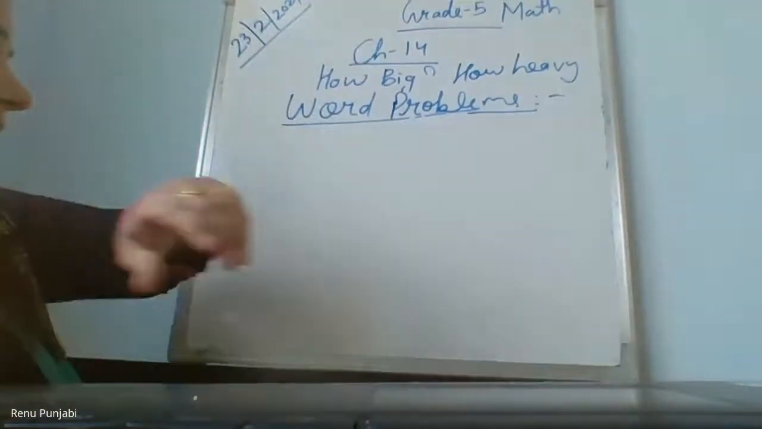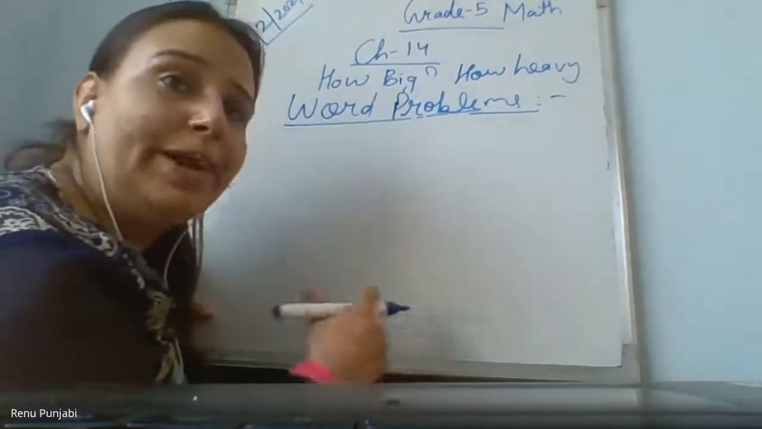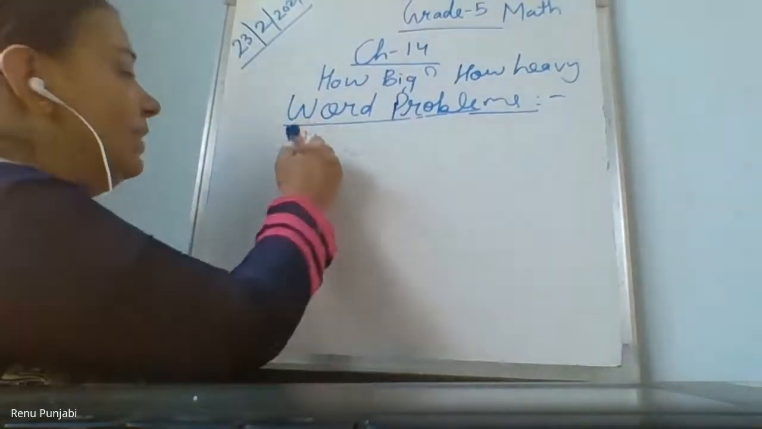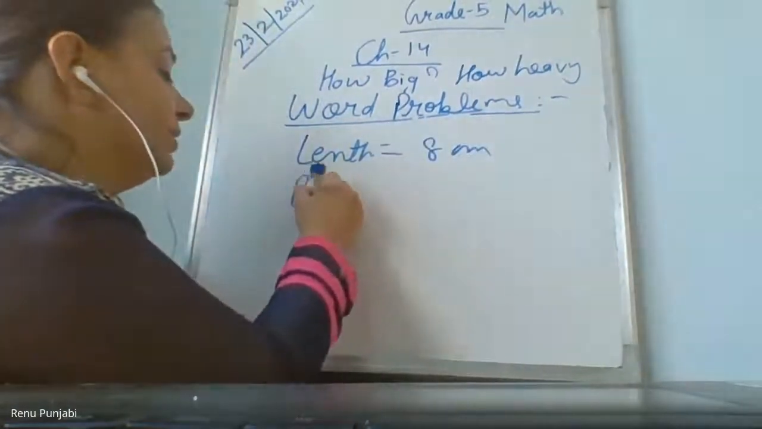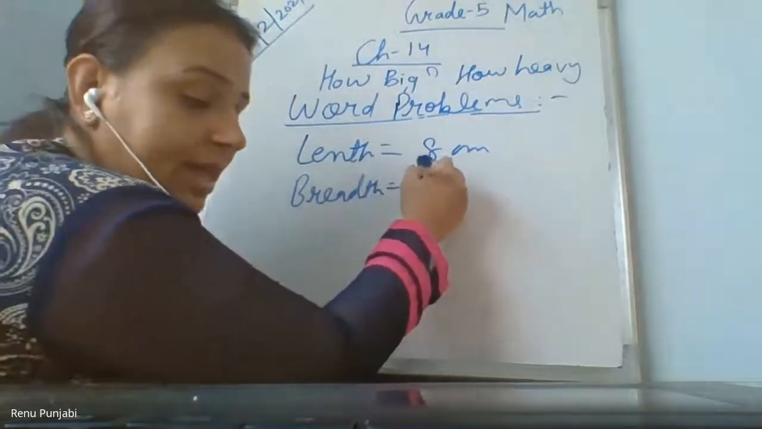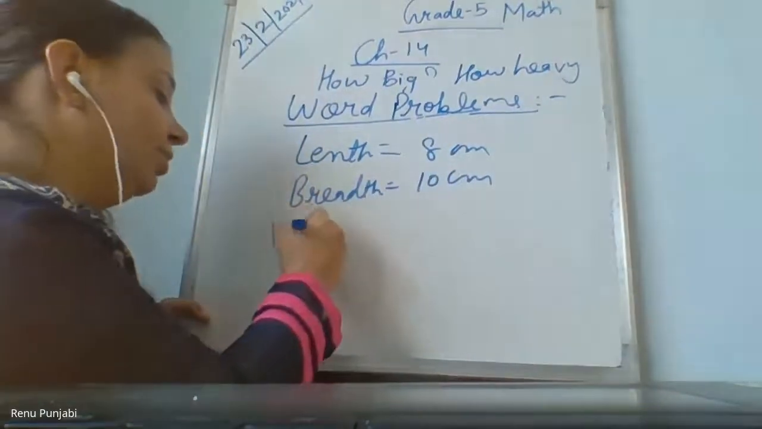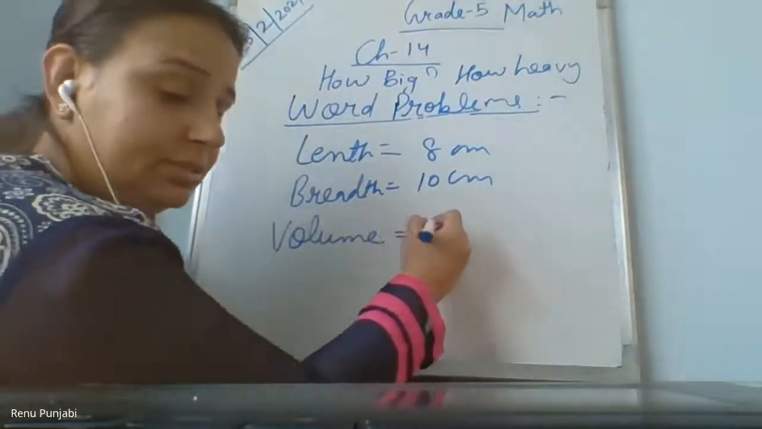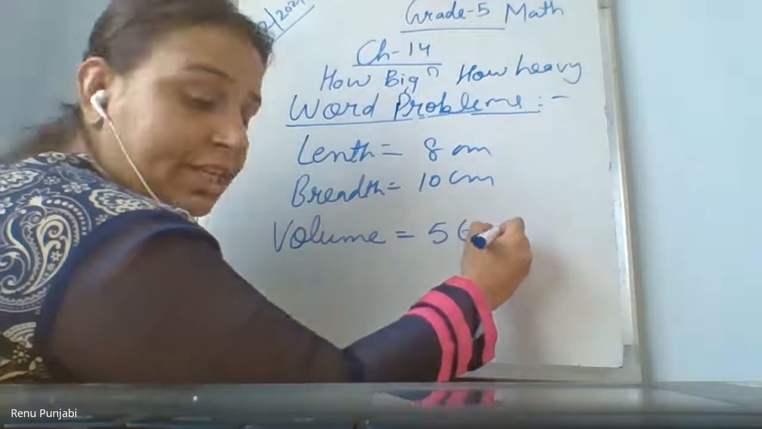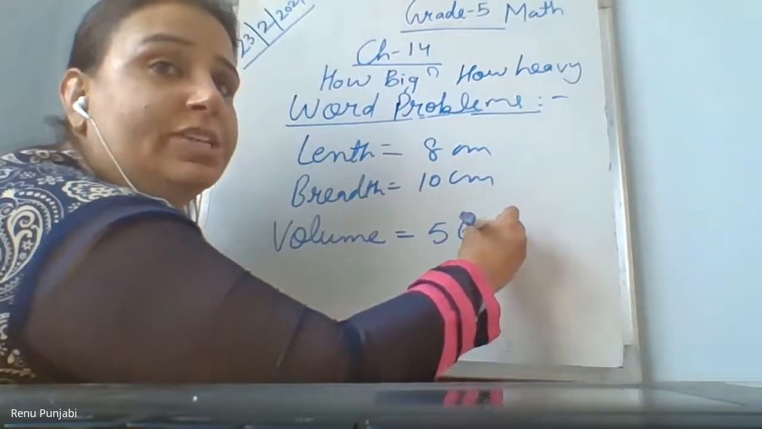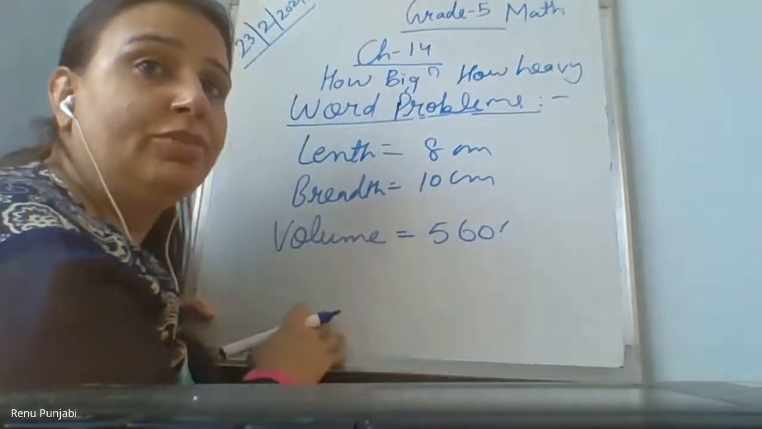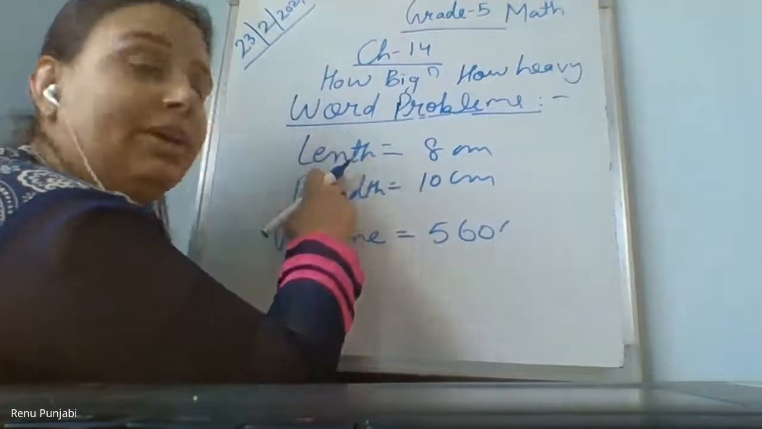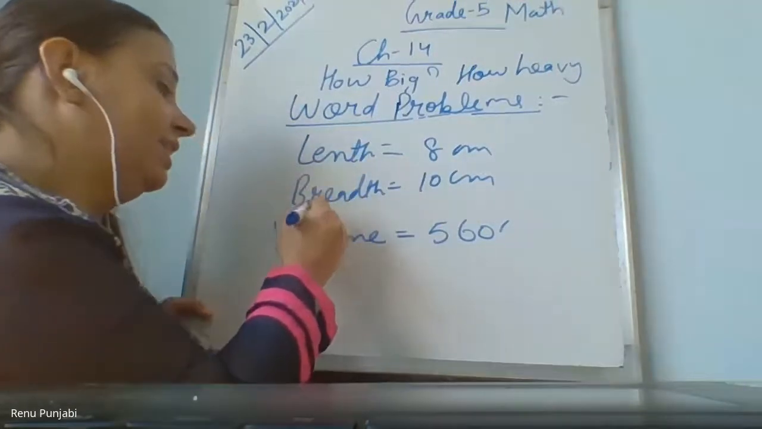Okay. Now, before going to the next word problem, I want to explain something. For example, length is given as 8 centimeter, breadth is given as 10 centimeter, and the volume is given. Please pay attention. This is a new topic, and when you don't pay attention, you will not understand it, then you face difficulty. Here length is given, breadth is given. What is the third side we need? Height, which is not given.